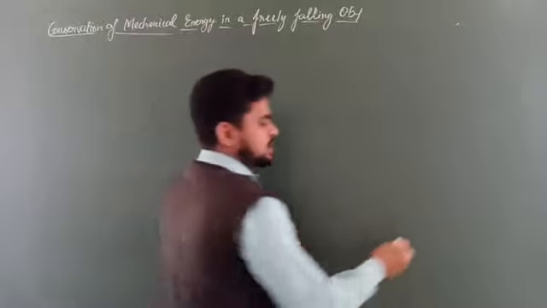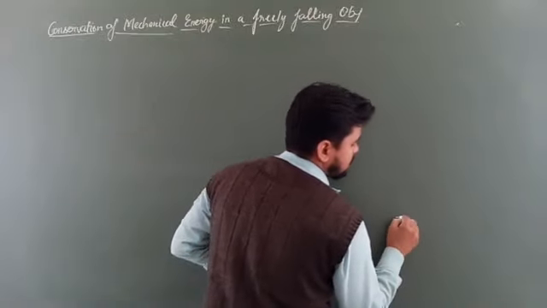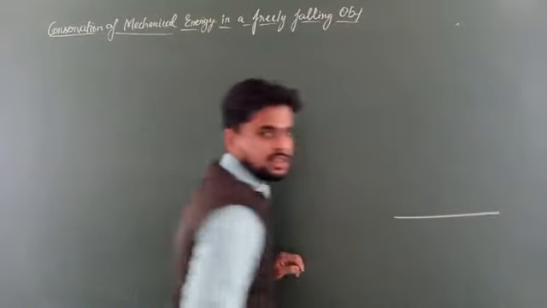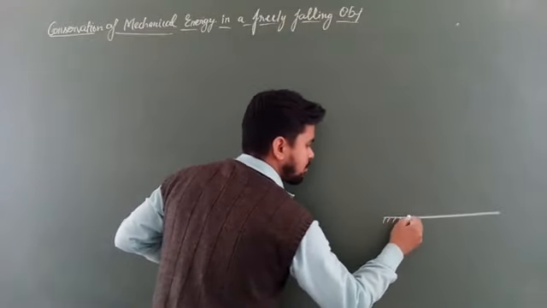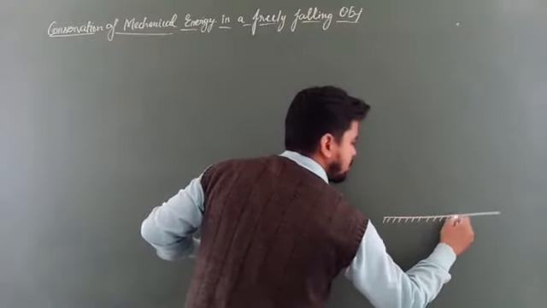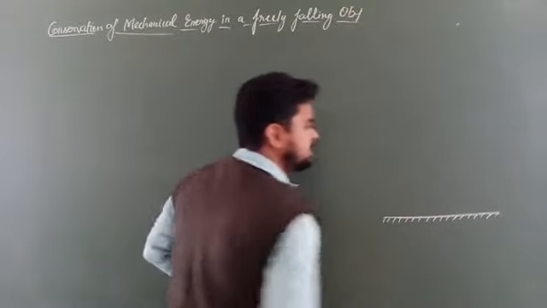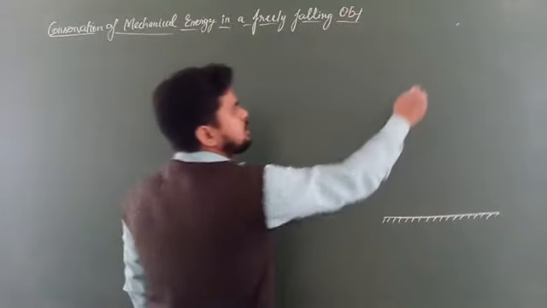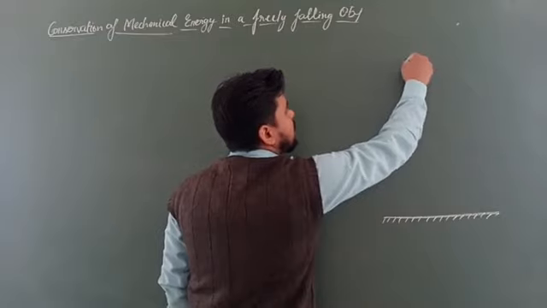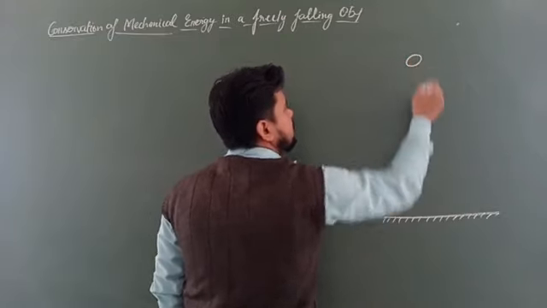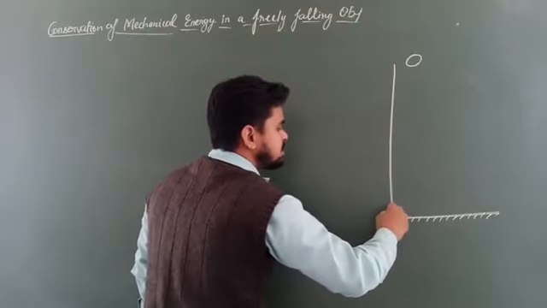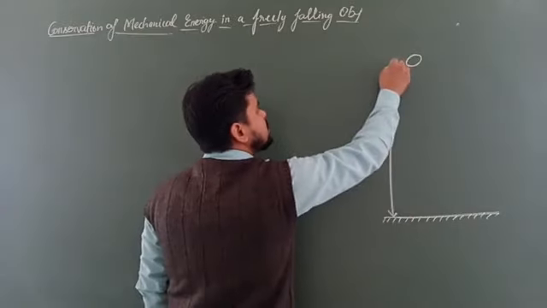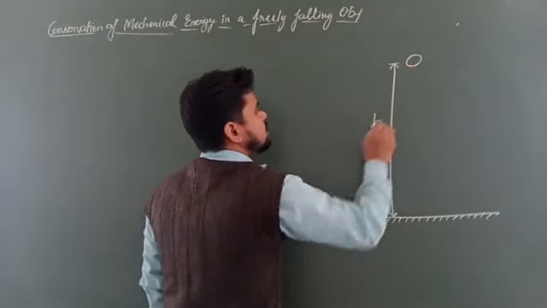First let us suppose that this is the ground plane. This is the ground plane. Okay? And there is an object which is situated at a height h from this ground plane. It means this height will be equal to h. Okay, students?